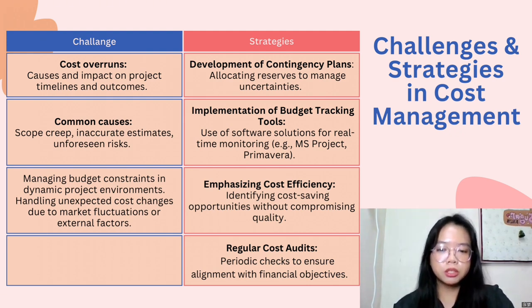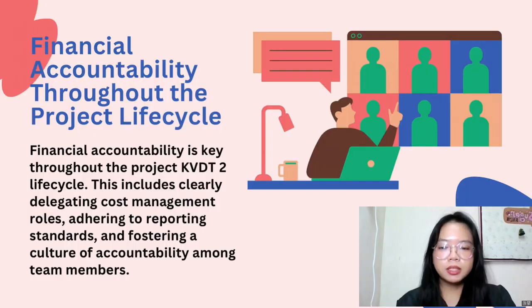To overcome this, strategies like developing contingency plans and allocating resources to manage uncertainties. After that, using real-time budget tracking tools and conducting regular audits are essential. For example, by closely monitoring procurement costs for KVDT tools and exploring cost-efficient alternatives, the project teams can prevent overspending and stay on track. Finally, financial accountability is the key throughout the project KVDT2 life cycle.